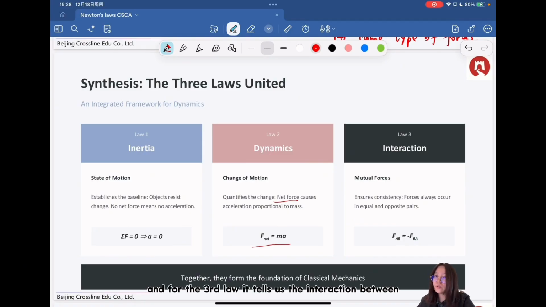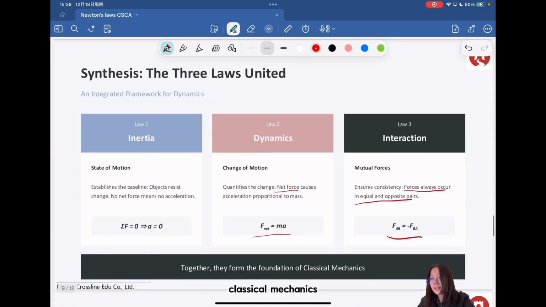And the third law tells us the interaction between mutual forces. It ensures the consistency that forces always occur in equal and opposite pairs. So we have F_AB equals minus F_BA. And also they act on different bodies and they are the same type of forces, okay? So together they form the foundation of classical mechanics.